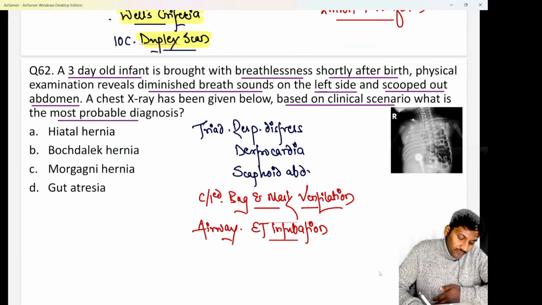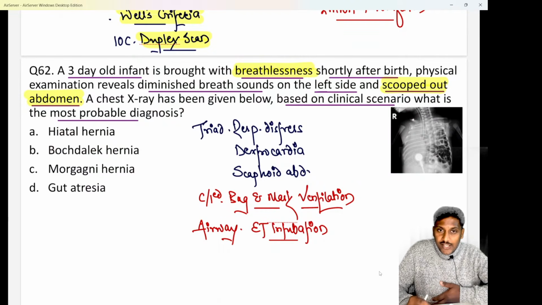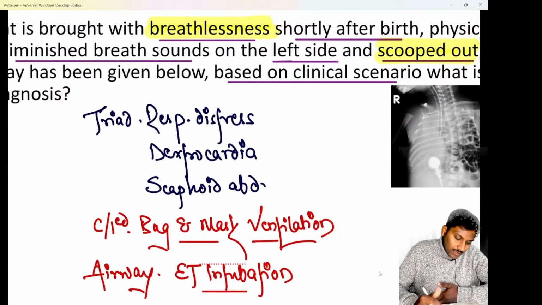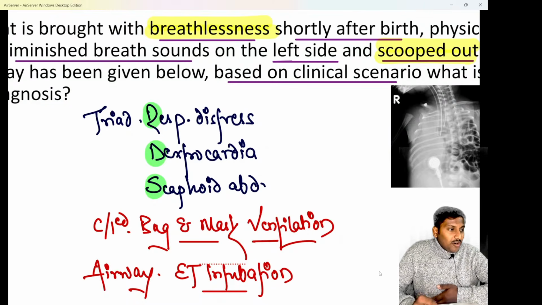We know if a neonate or an infant has been brought to you after birth with complaints of breathlessness along with the scooped out and scaphoid abdomen, we know it is a very classical case of nothing else but congenital diaphragmatic hernia, right? So the classical triad of congenital diaphragmatic hernia is remembered by RDS. R for respiratory distress, D for dextrocardia, that is heart is shifted to the right, and S for scaphoid abdomen.